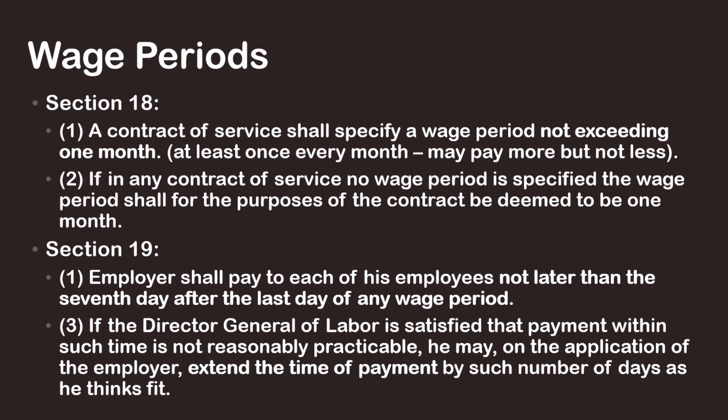Section 19 of the Employment Act mentions that an employer shall pay to each of his employees not later than the 7th day after the last day of any wage period. If the Director General of Labor is satisfied that payment within such time is not reasonably practicable, he may, on the application of the employer, extend the time of payment by such number of days as he thinks fit.